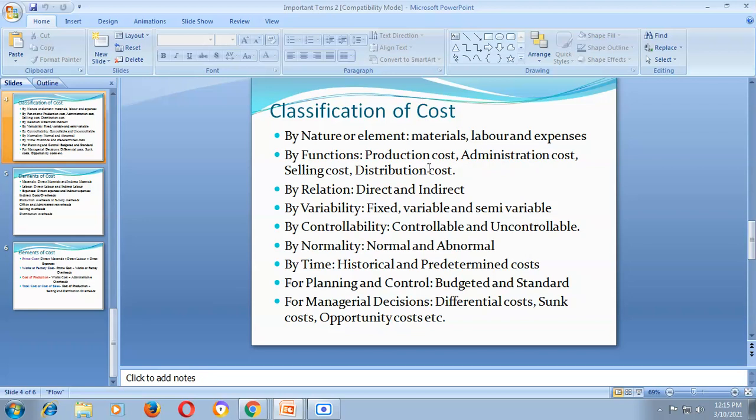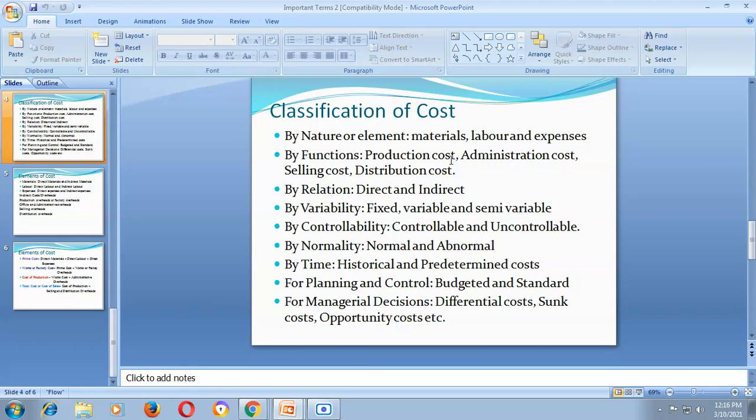What is production cost? Production cost is the cost of the sequence of operations which begins with applying material, labor, and expenses. It is also called manufacturing cost or factory cost.